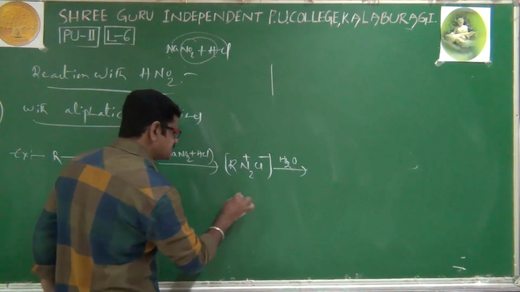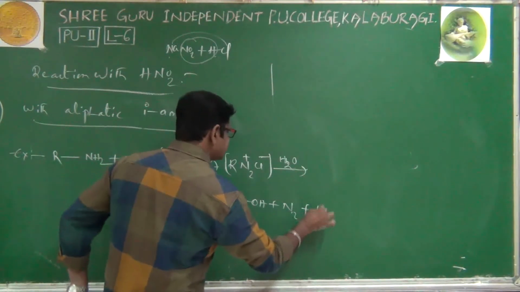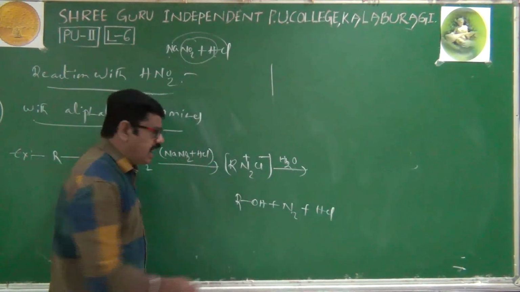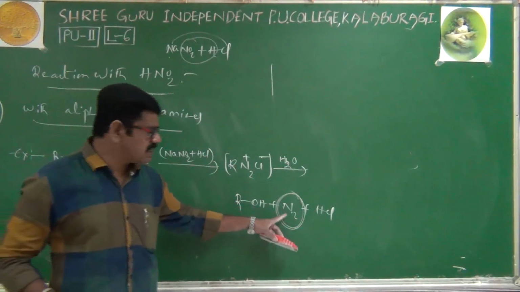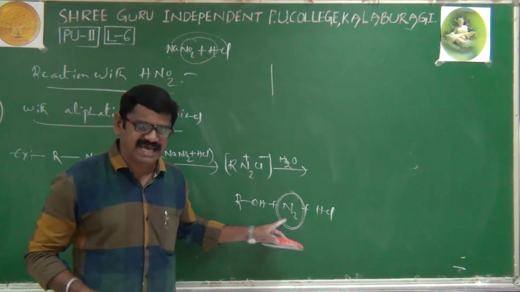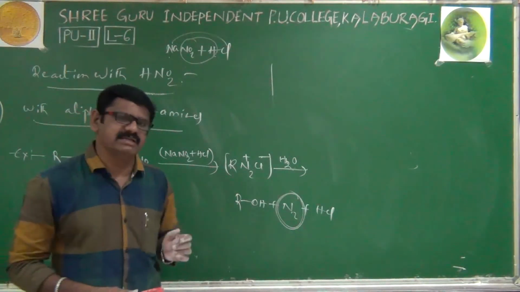Because of hydrolysis, we get the corresponding alcohol, nitrogen gas escapes, and HCl is obtained. The quantitative evaluation of this nitrogen gas is used to estimate proteins as well as vitamins.